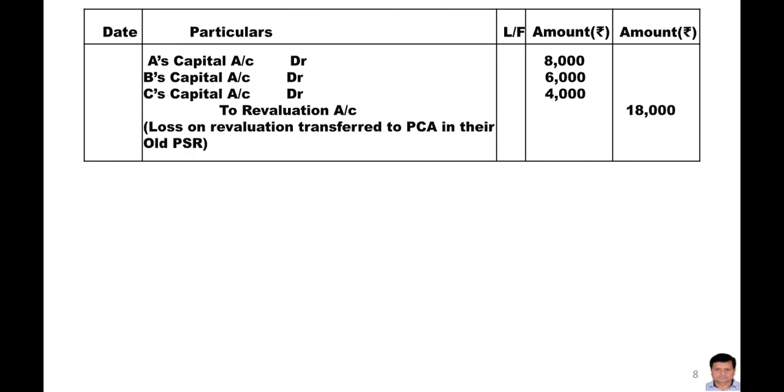So this is the complete concept of the workman compensation reserve.